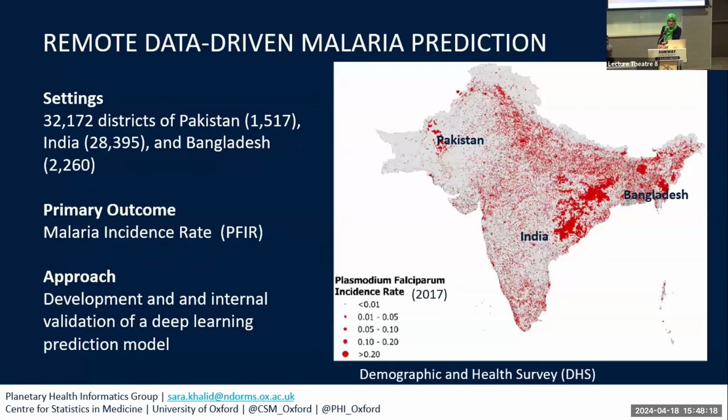In this case study, which focuses on South Asia, which is home to roughly a quarter of the world's population and has a high climate vulnerability index, we developed and internally validated a data fusion approach using information from over 32,000 districts from Pakistan, India, and Bangladesh, using remotely sensed environmental and geographical indicators. The outcome here was to generate predicted estimates of district-level malaria incidence.